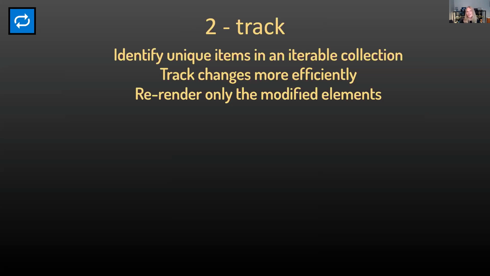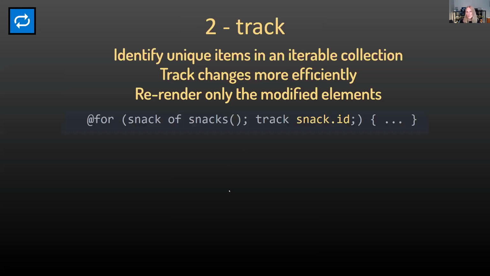You couldn't just pass a value. And so it was a little bit more work. And the Angular team found that some companies ran into really large performance issues because they weren't correctly or appropriately tracking their items in their big lists of things in their iterable collections. So that's why they made it required.